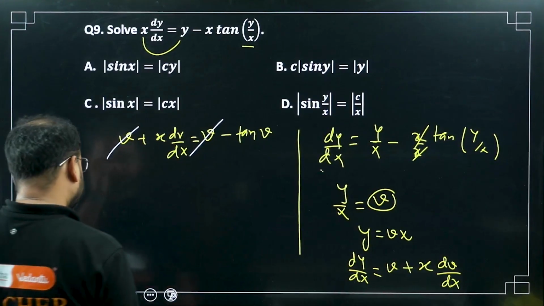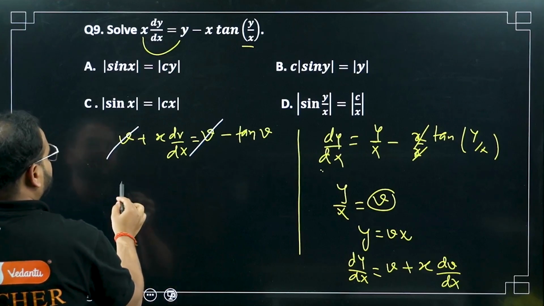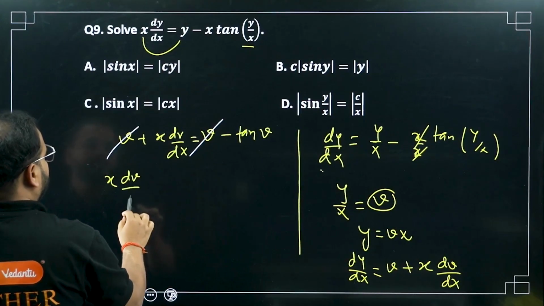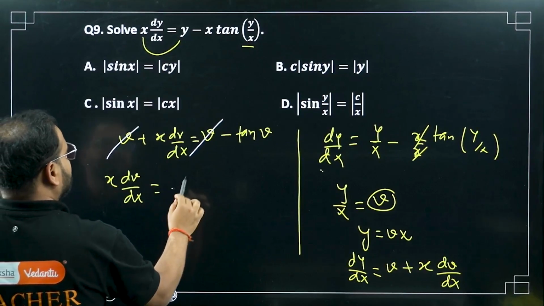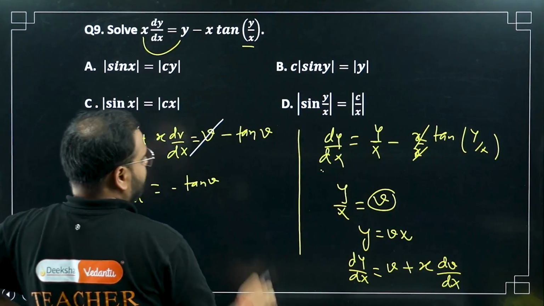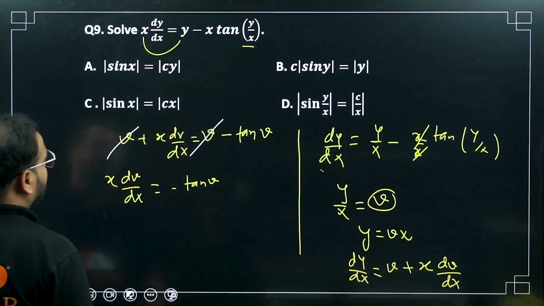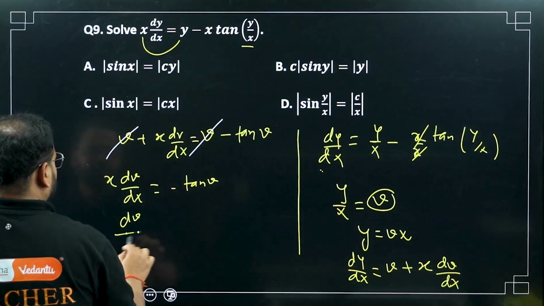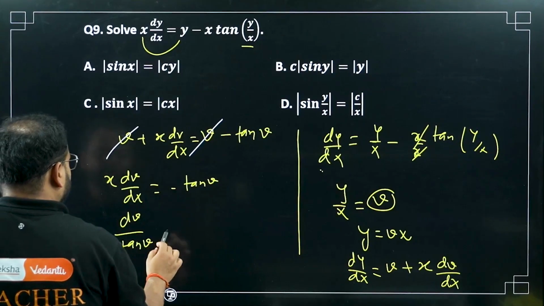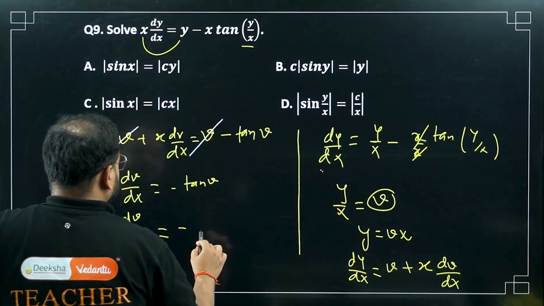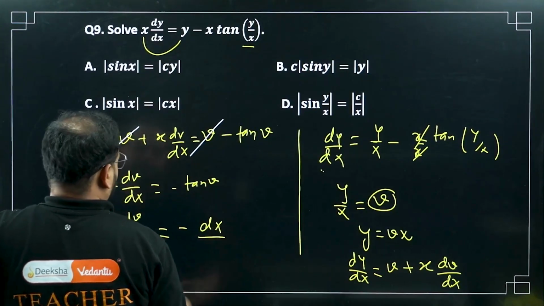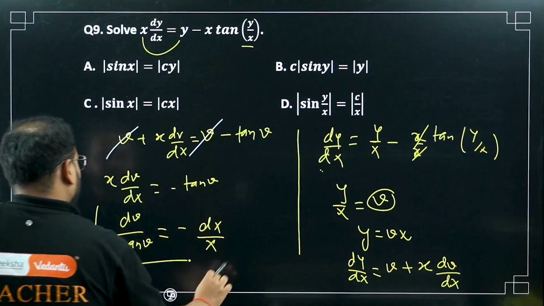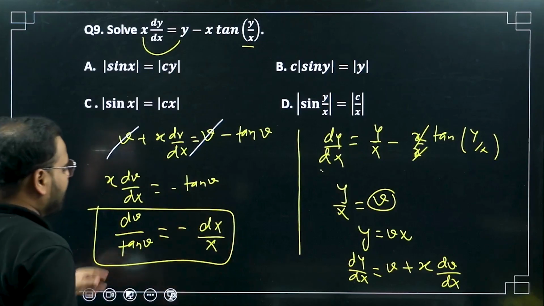So now what I have is x dv by dx equals minus tan v. Now bring this over here: dv upon tan v equals minus dx upon x. Now I have applied the variable separable method.